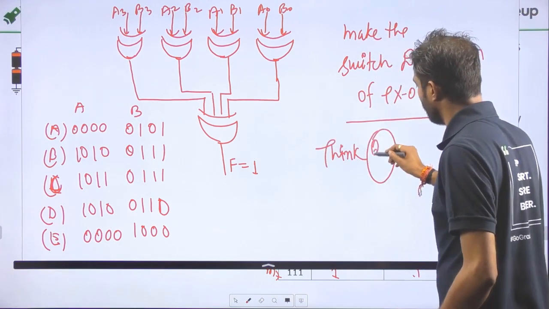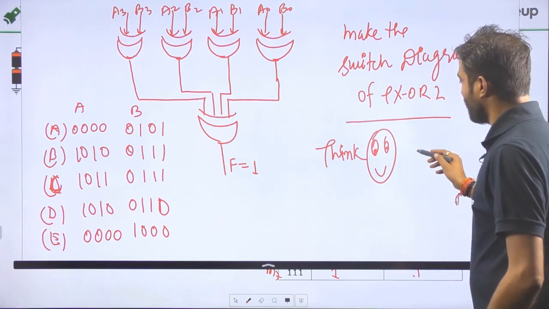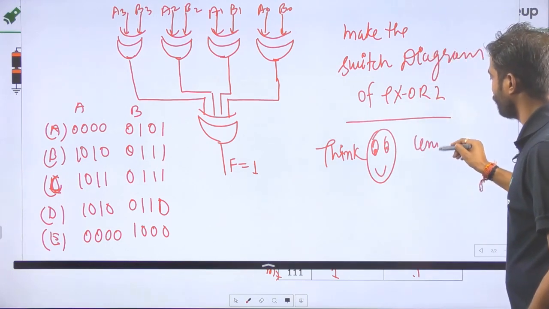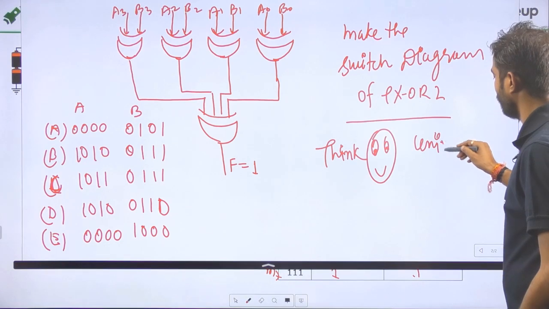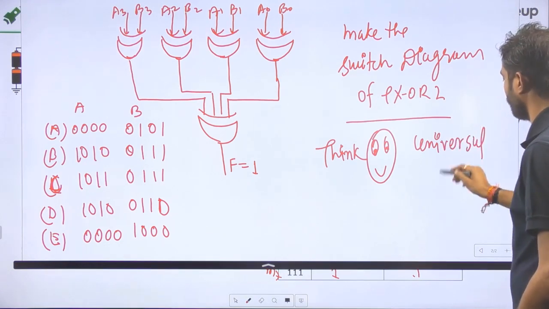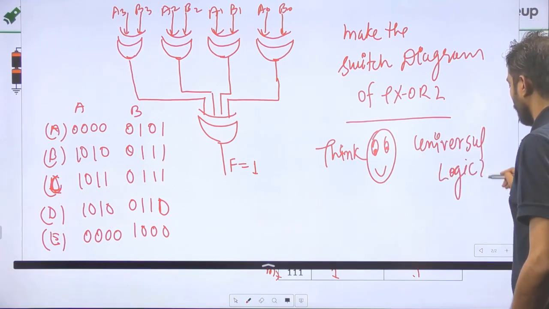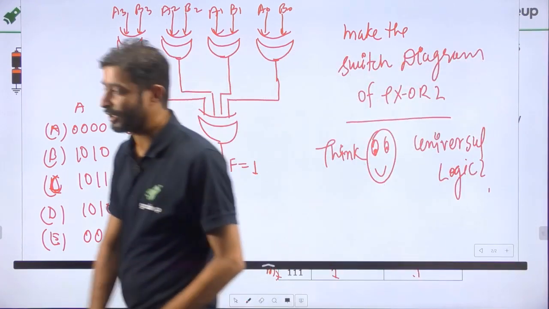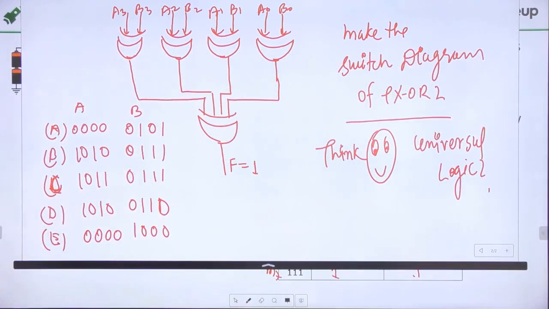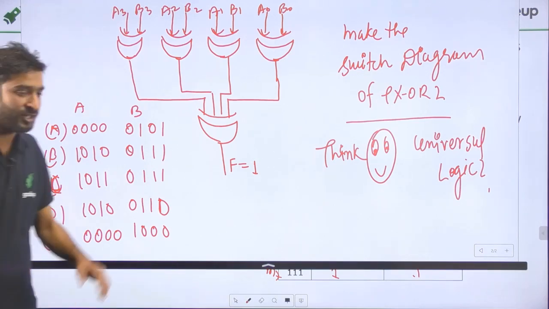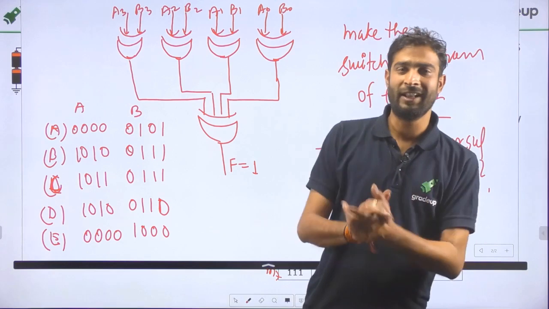Think about some questions, like: except universal logic, what is called universal logic? What do you mean by universal logic? Every question which comes to your mind, I'll give you the answer for that particular question in the next class, right? Till then, thank you.